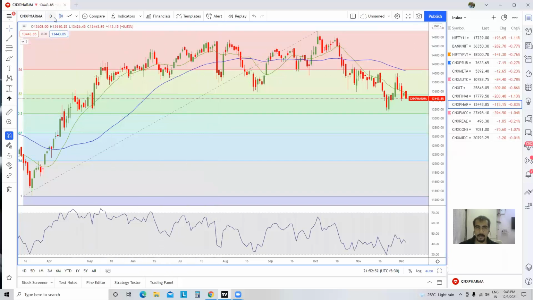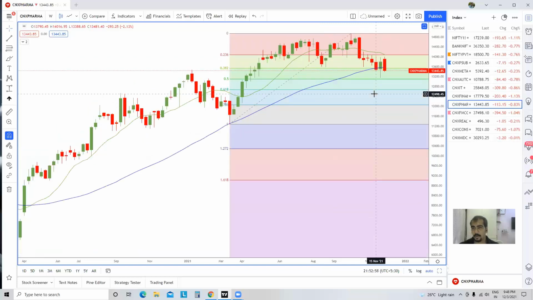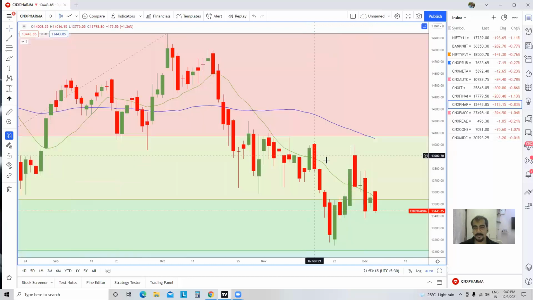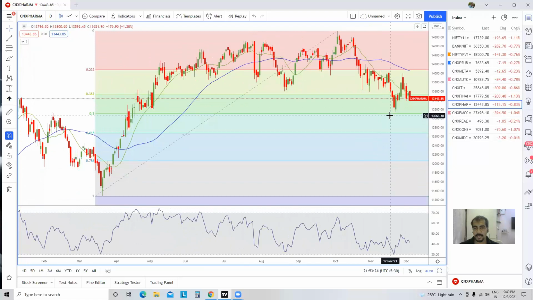Pharma. Now, last week, if you remember, I had clearly told that this is a very good candle over here. This is a sort of hammer, and this hammer has come from the support of the previous high. But suddenly, what we can see the next week, immediately a big sell-off. So you need to understand that the buying is coming in the weekly chart, but if you see the daily chart, the trend is still down. So in case we close below this particular low somewhere over here at 13,060 or something, we are still far away from that, then we could head even lower. We need to wait and watch and see what happens.